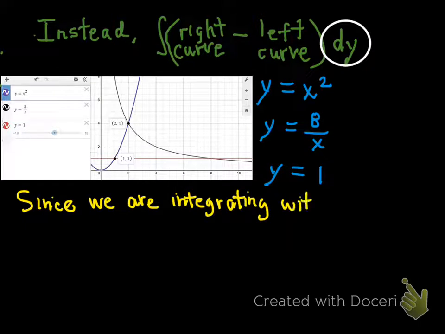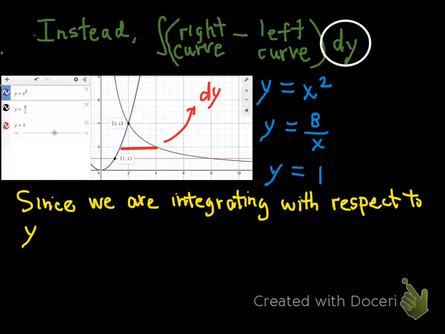Now, since we are integrating with respect to y, as I had made mention earlier, now we're thinking of each rectangle, kind of stacking these rectangles from low to high. I think about stacking them like pancakes from low to high. Each rectangle has an infinitesimally small width, very, very small difference in y's, right? So we kind of understand that picture.